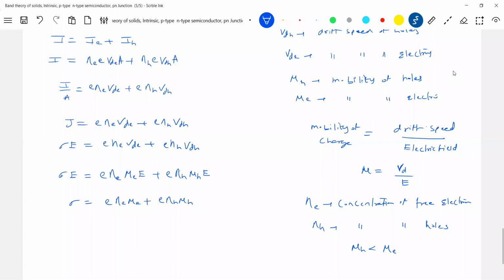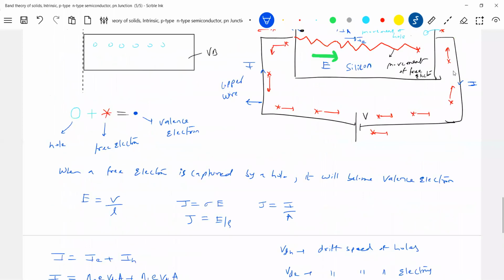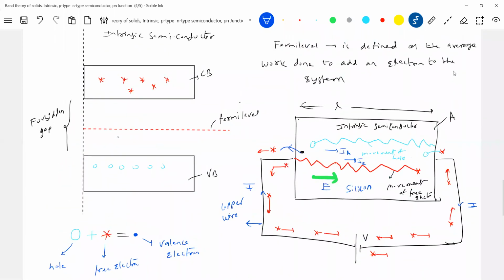What do you mean by mobility? How quickly it will move. I'll take you back to the example of a vacancy in a bench. Suppose there is a vacancy in a bench, and a student is like an electron. If a student moves from one bench to another bench, he'll become like a valence electron. Instead, if the student is free to move anywhere inside the room, he'll become a free electron.